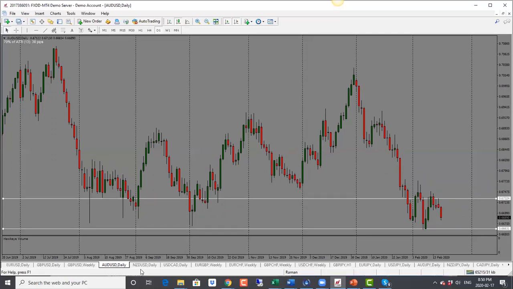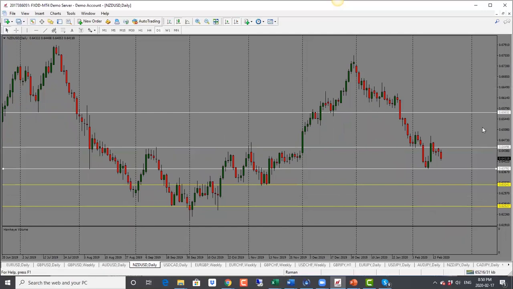Bias is bearish. New Zealand dollar here, this one as well, price is holding below the support resistance level that we have been looking at for the last few days here, still holding below that, so bearish bias here. Target is 0.6380, and then second target is 0.6320, so bearish bias for New Zealand dollar as well.